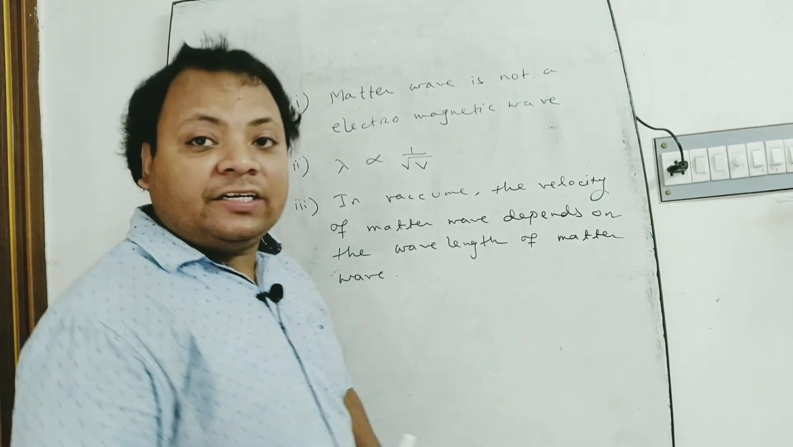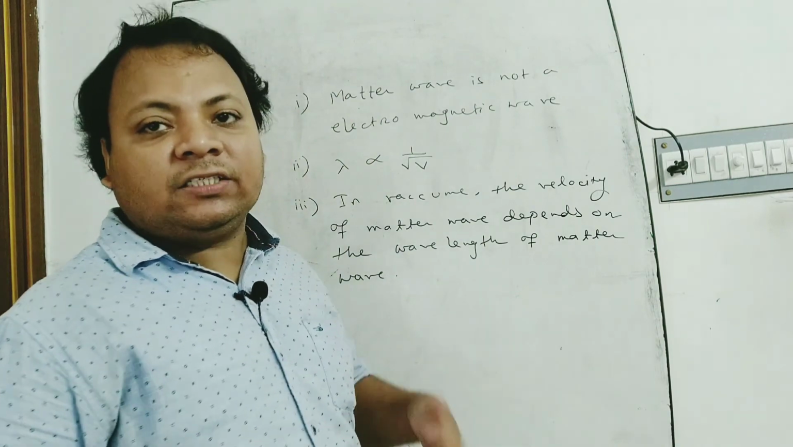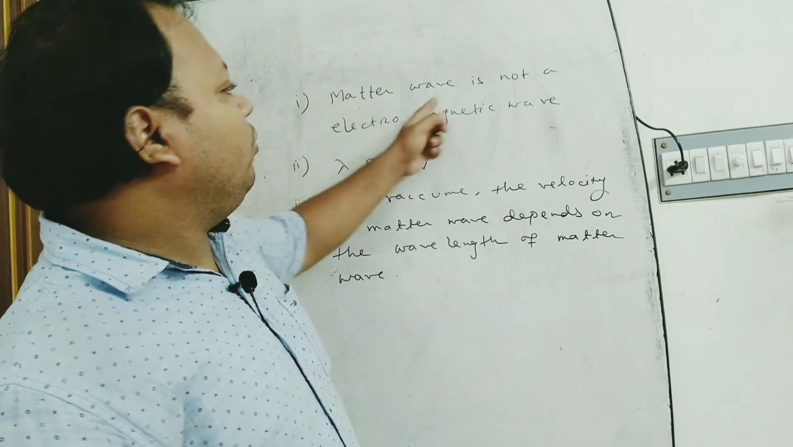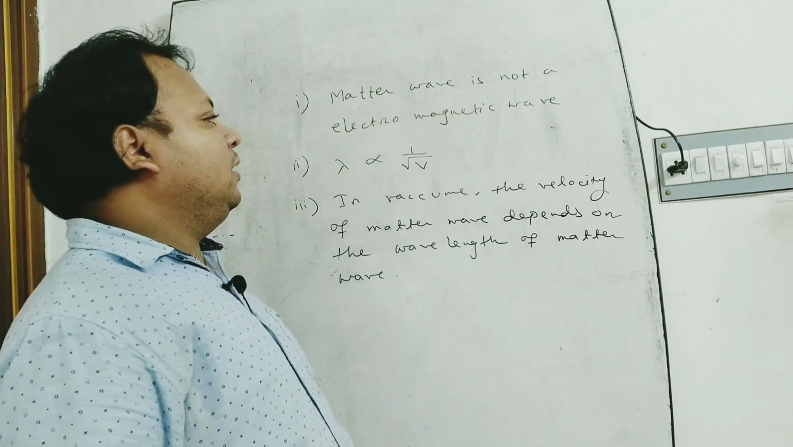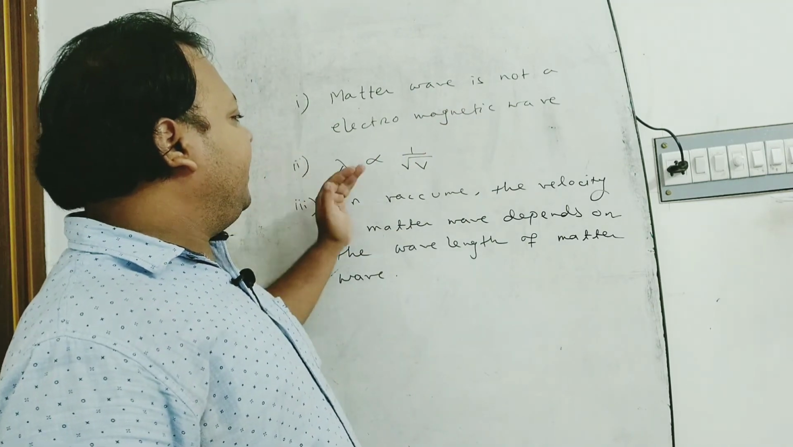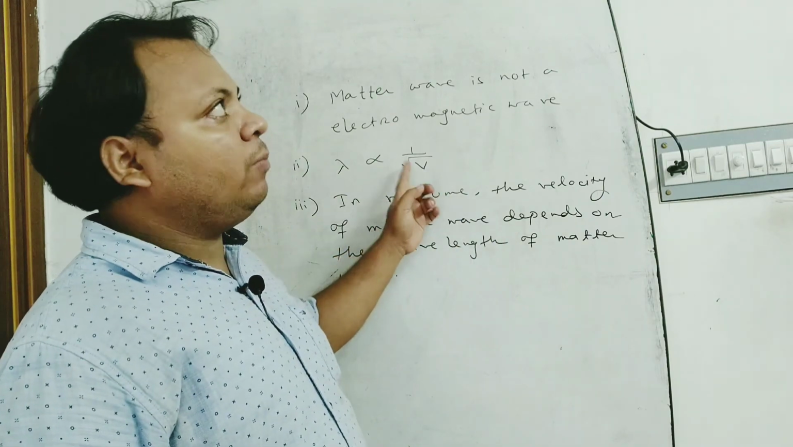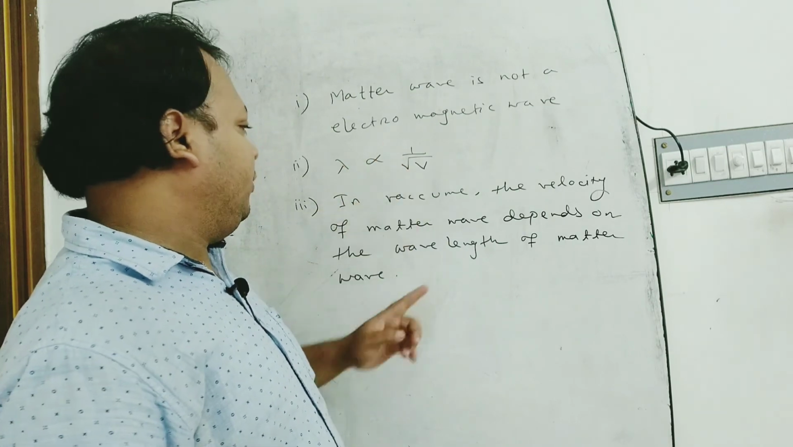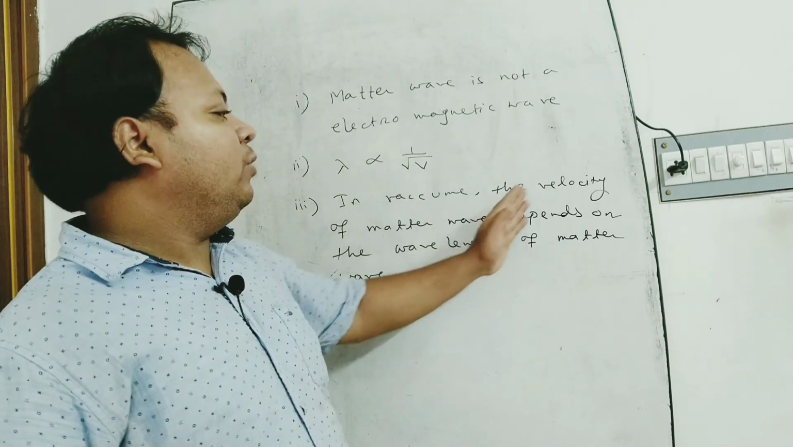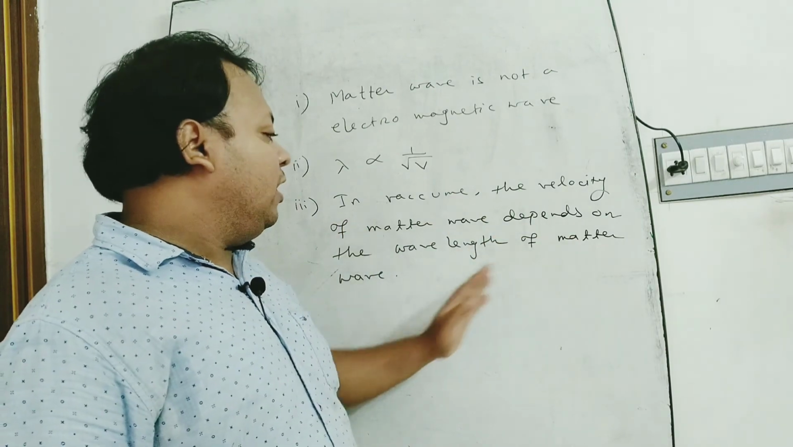Now the characteristics of matter waves. First, a matter wave is not an electromagnetic wave. Second, the wavelength of a matter wave is inversely proportional to the square root of the potential difference, that is, λ is proportional to 1/√V. Third, in vacuum, the velocity of a matter wave depends on the wavelength of the matter.